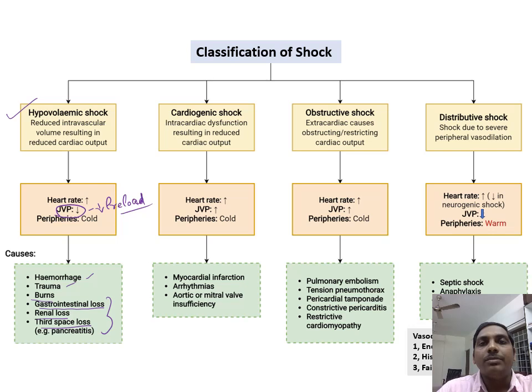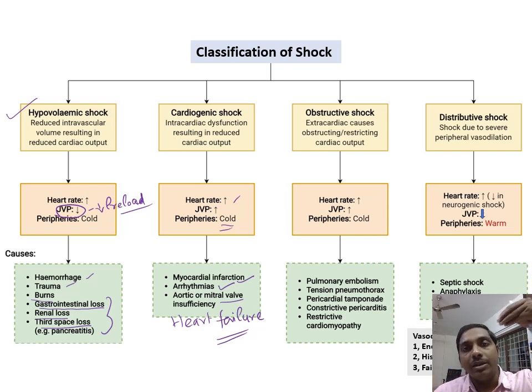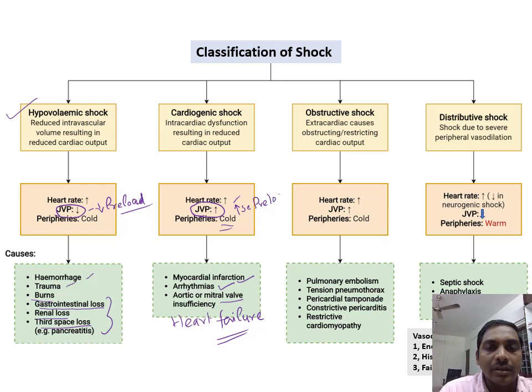In cardiogenic shock, what happens? There is intrinsic cardiac failure. It can be due to myocardial infarction, arrhythmias, valve disorder, or even heart failure. So here the heart cannot pump properly, leading on to increased heart rate, and the peripheries will be cold, just like hypovolemic shock. But since the heart is not able to pump properly, whatever blood is coming into the heart is not efficiently pumped out. So the inflow to the heart will always be raised. That's why JVP is raised. So here the preload will be increased as the heart is not able to pump it out properly.